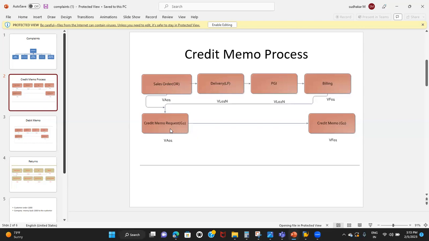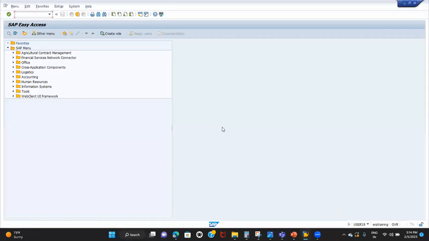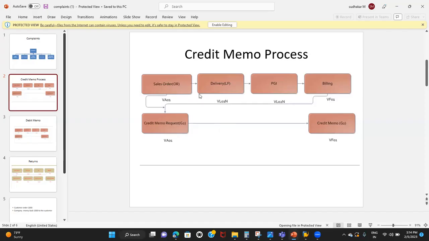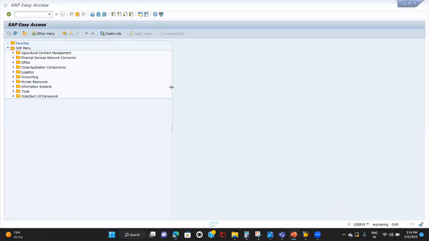Now we'll run this scenario in SAP to see how it works. We understood what a credit memo is and how it works in SAP; how to configure that in SAP, we are going to see now. So I'm going to SAP now. First of all, I'll go through the same process, the same flow. I'll create the normal order, so I'm going to VA01.